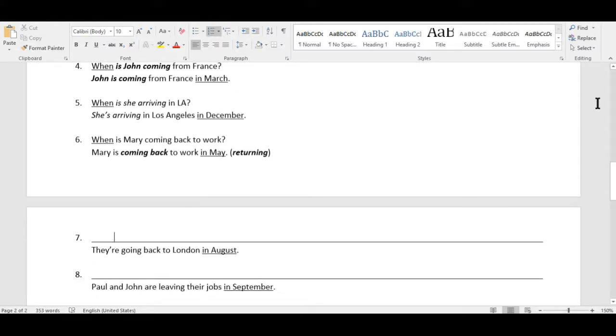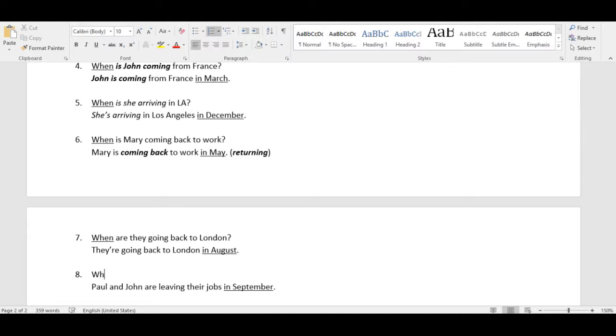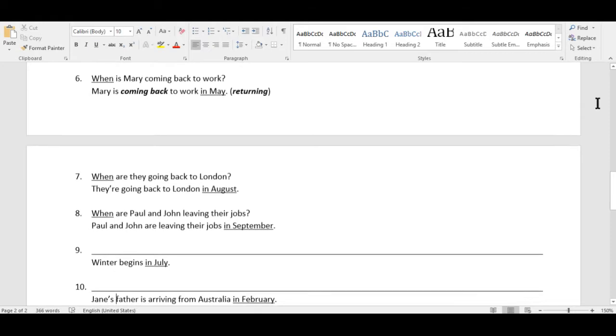7. They are going back to London in August. When are they going back to London? In August. 8. Paul and John are leaving their jobs in September. So when are Paul and John leaving their jobs? In September. 9.